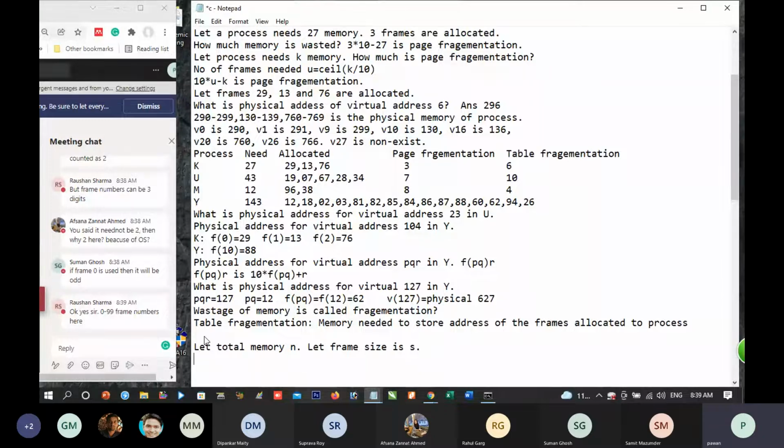How much memory is needed to store one frame address? Answer this question.